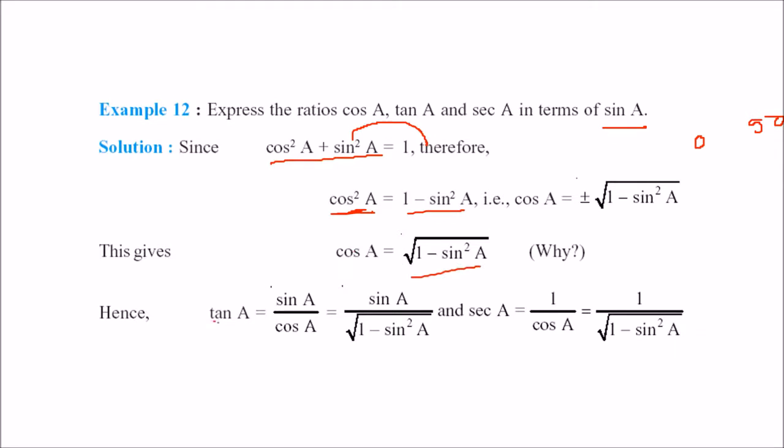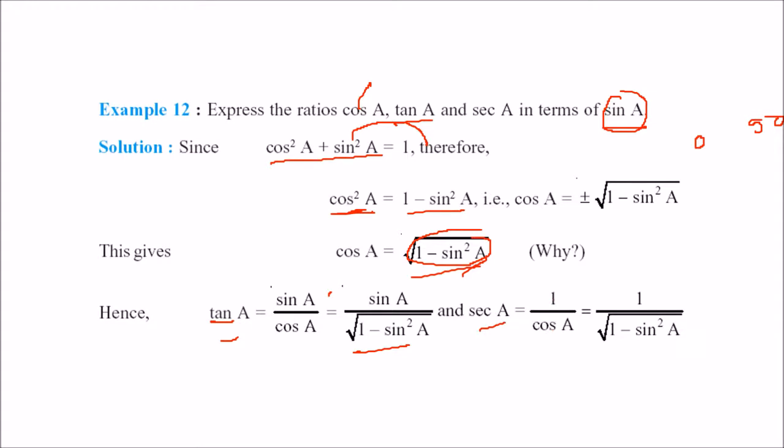We know that tan A is nothing but sin A by cos A. So we have represented cos in terms of sin, which is what is expected from this question. Now we want tan A to be written in the form of sin. Tan A is sin A by cos A. So sin A stays sin A, and cos A we will replace by under root 1 minus sin square A. So tan A will be sin A by under root 1 minus sin square A. What will be sec A?